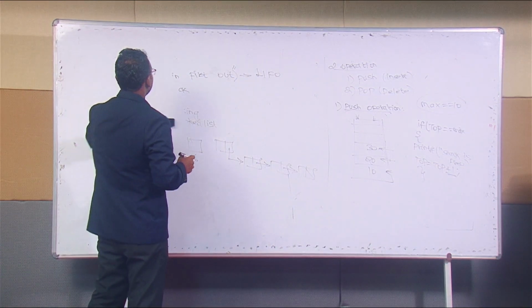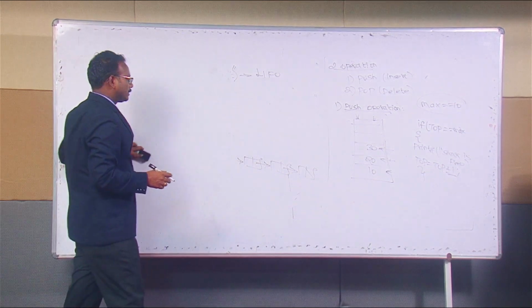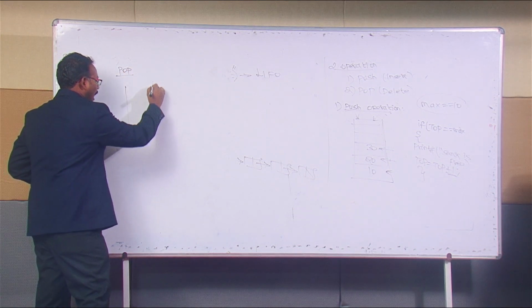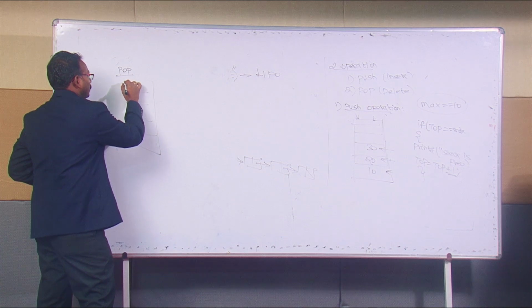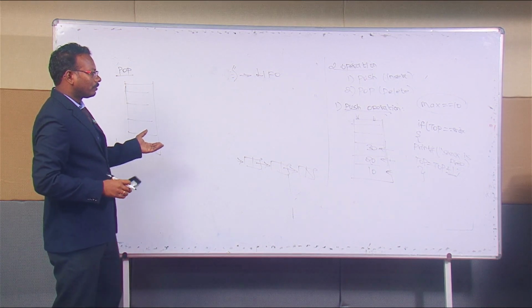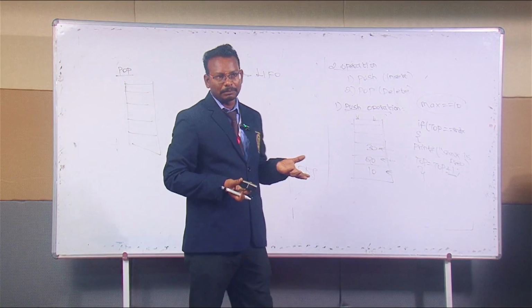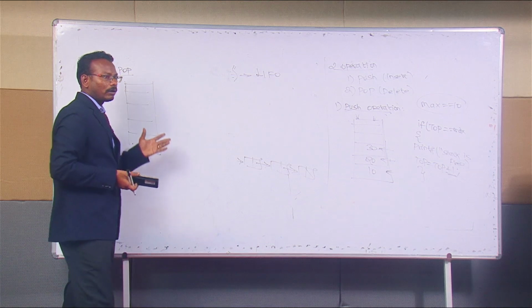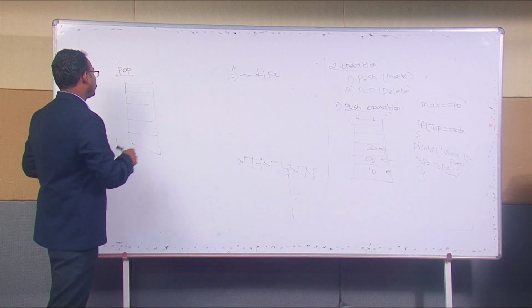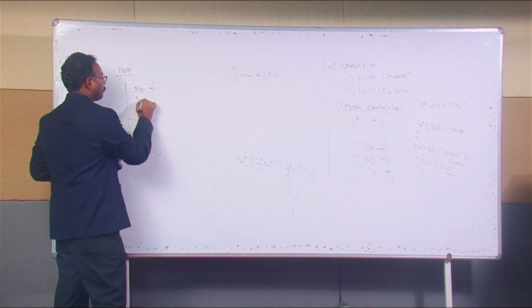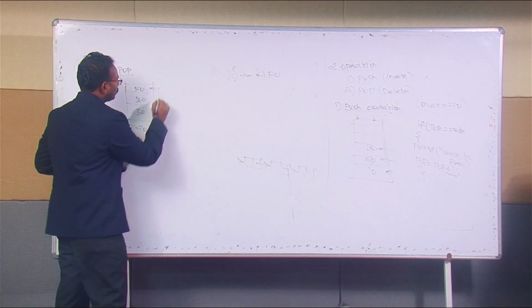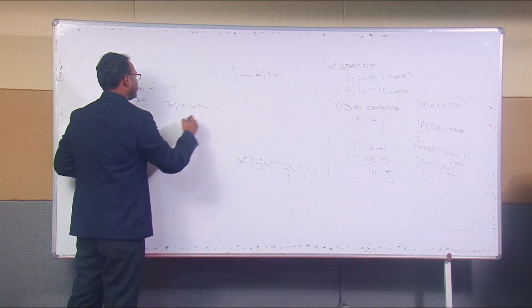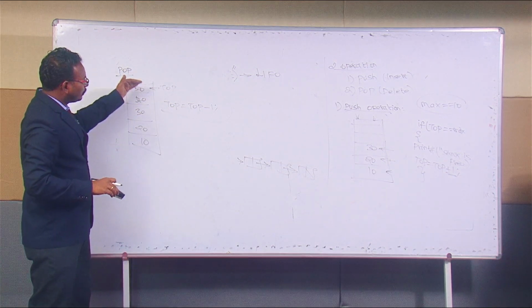What is pop? Pop is nothing but the delete operation. In the delete operation, we need to check whether there is underflow or not. If there is underflow, data are not available, the stack is empty, and we can't delete any data. So we need to check whether the stack is underflow or not. If the stack is not underflow, we can delete the data. For example, here 50, 40, 30, 20, 10. So the data are available, so we can delete with top equal to top minus 1. By using this code, we can delete from the top one by one.